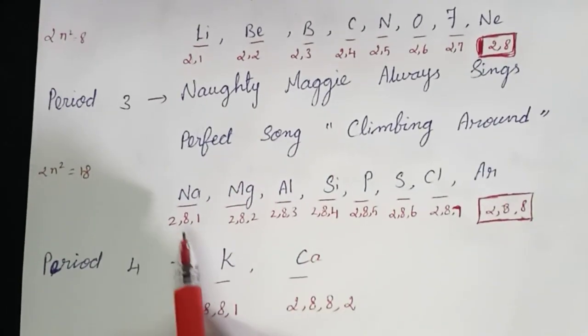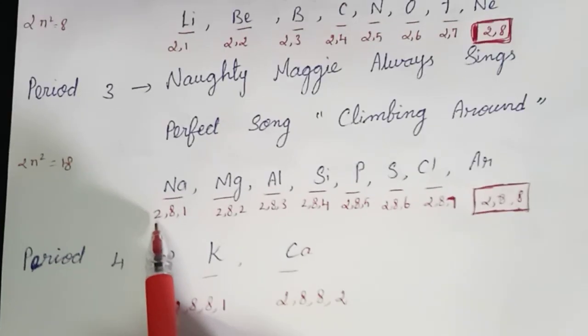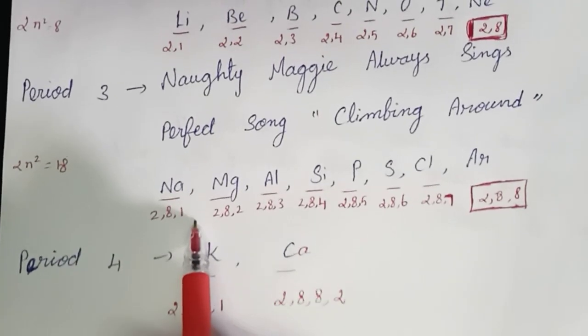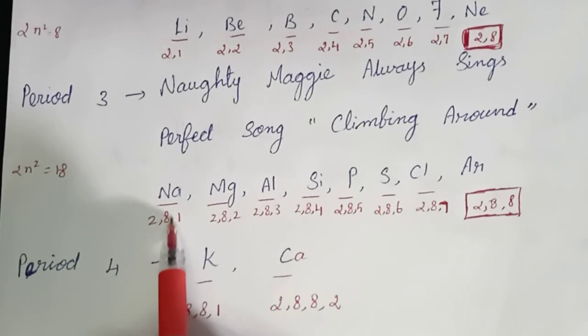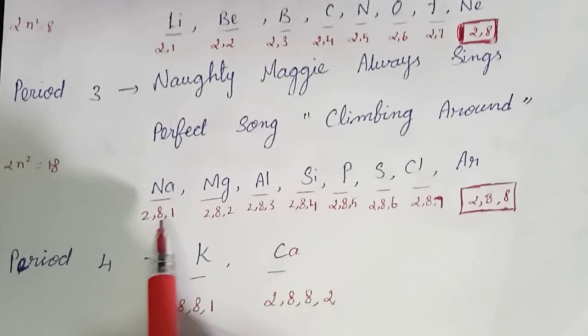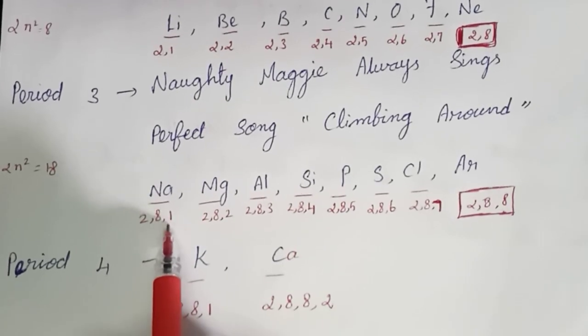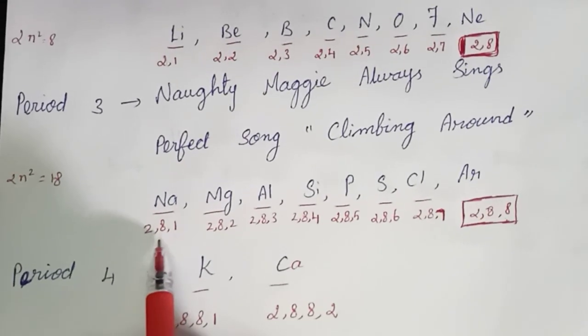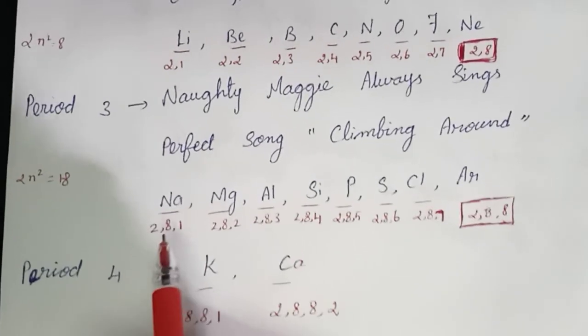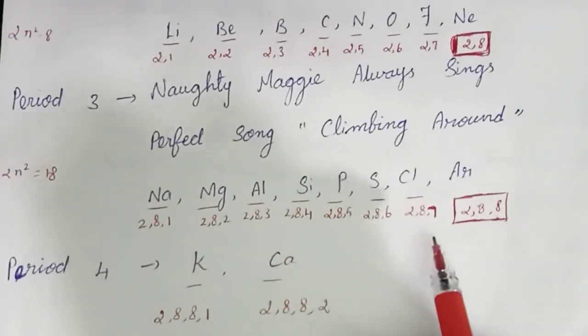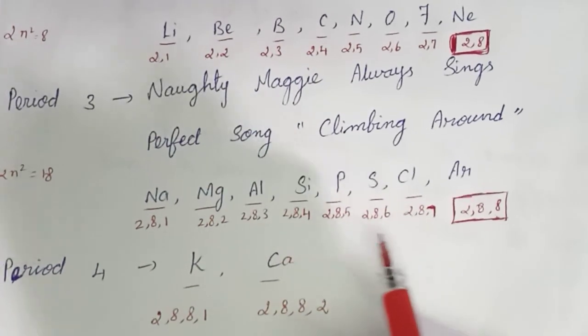First one, sodium. The electronic configuration of sodium is 2, 8, 1. Here 2 means the first shell is completed, 8 means the second shell is also completed. Next, the new electron enters the third shell, the M shell. Like that, period 3 elements are filled.